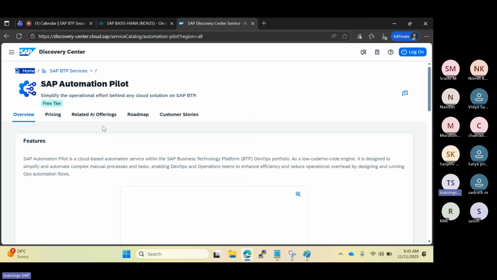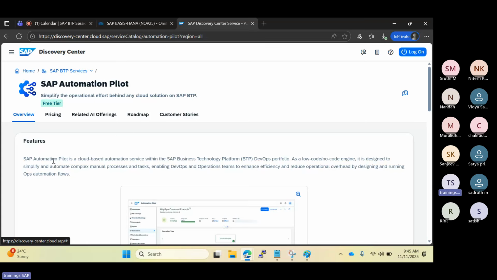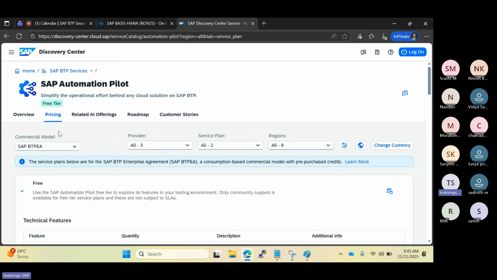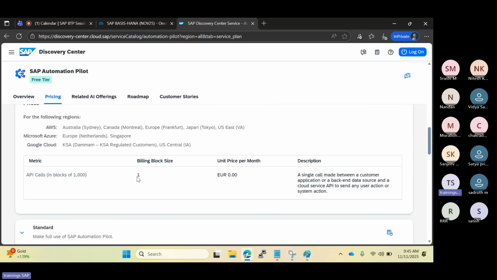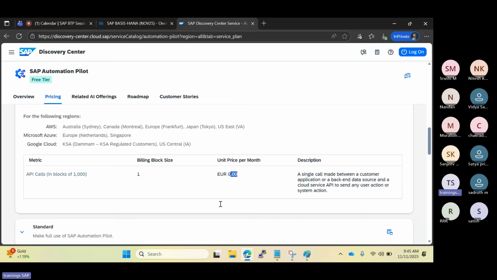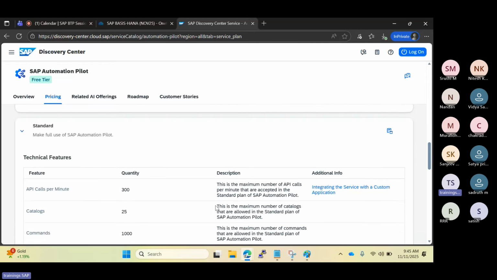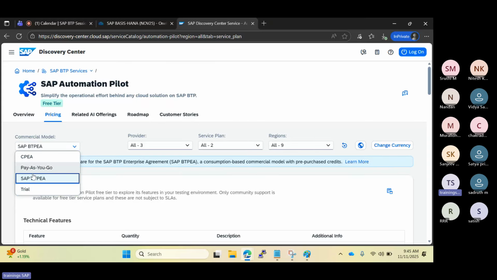You need to use the Automation Pilot service here. If you see this one, it's a cloud-based automation service for the BTP with a low-code, no-code engine. If you go to the pricing plan here, you can see up to some quantity it is free, up to some block size it is free. Up to €0, and once that is crossed, then you need to pay the amount. You need to pay for that here. So it depends upon your licensing model. These are the licensing models.